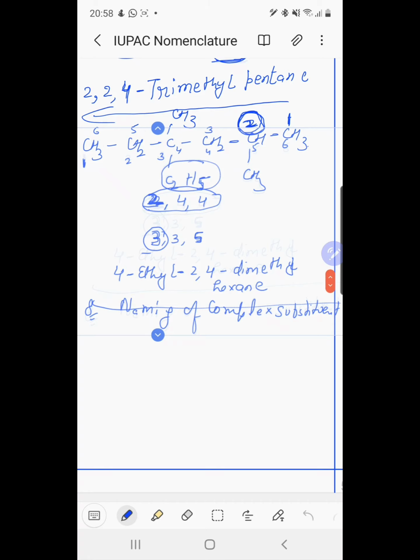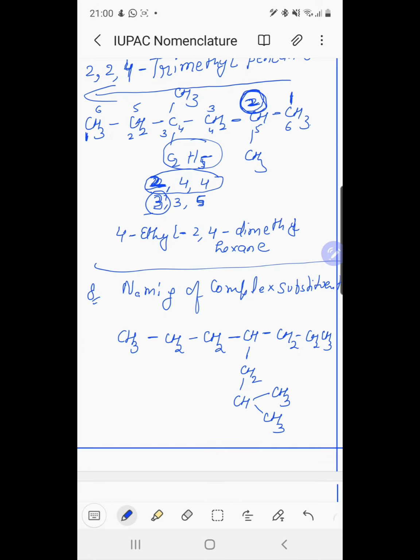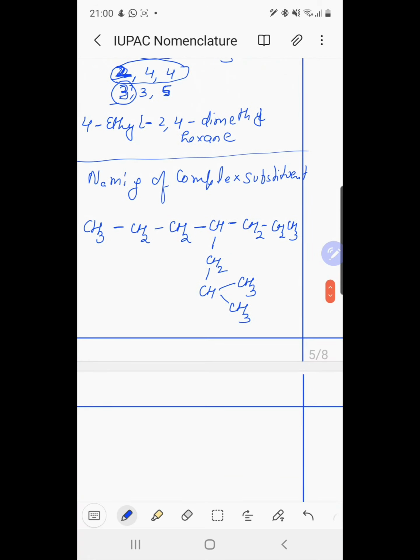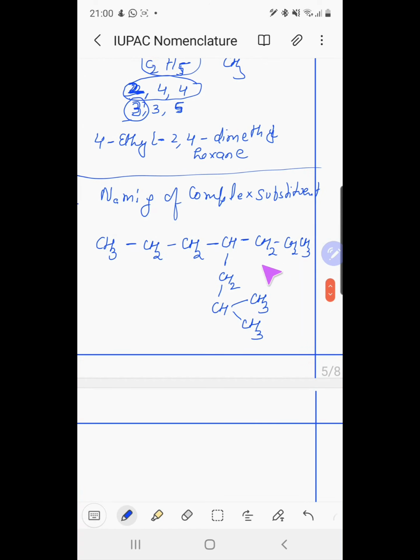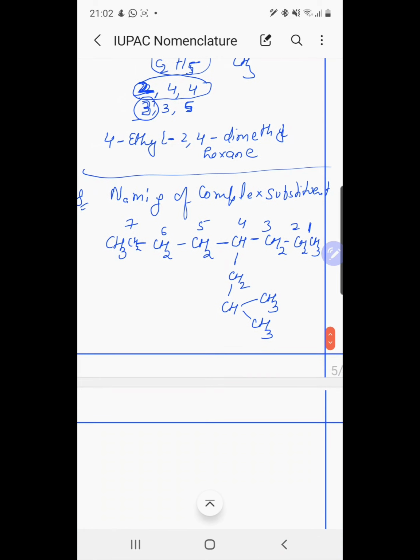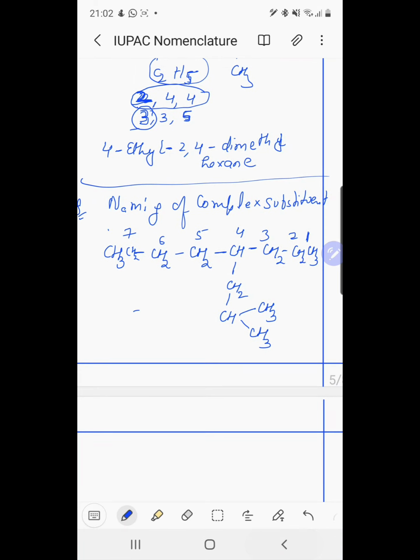For example, we explain it with one example. In this compound, numbering is started from this end: 1, 2, 3, 4, 5, 6, 7, 8. Then we have a substituent at the 4th position, like this one.